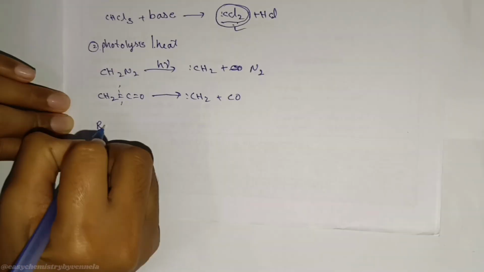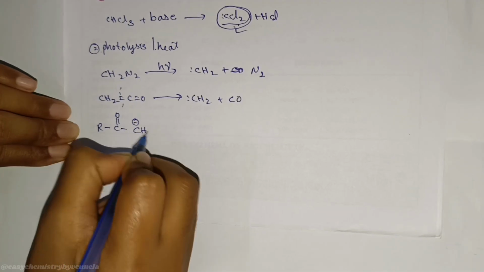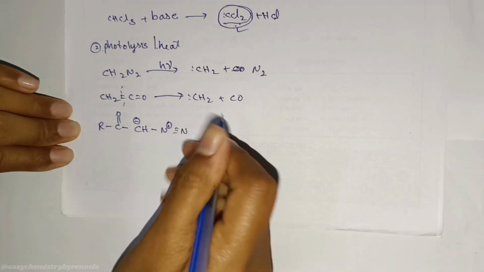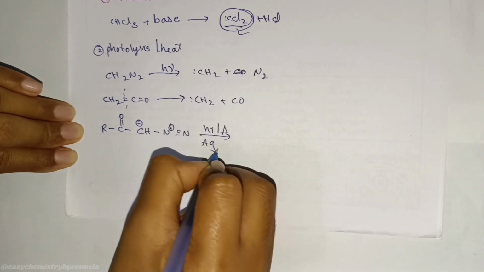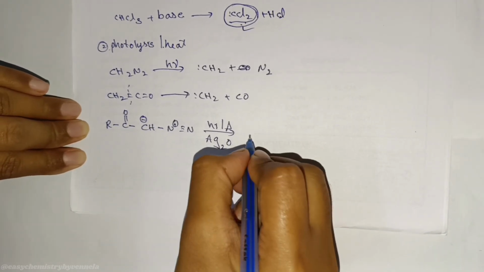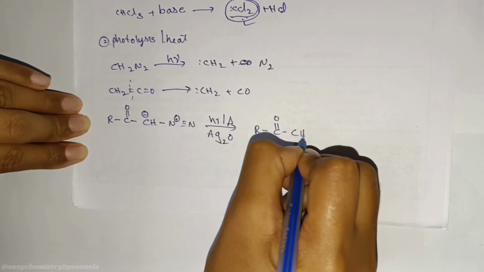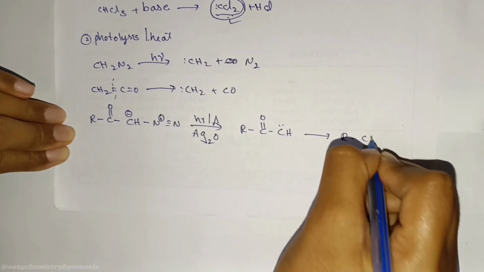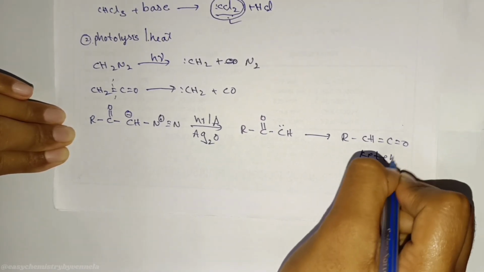Diazoketone. This is diazoketone. Triple bond, H nu, heat, Ag2O, that forms acyl carbene. This is acyl carbene. Finally, it forms ketene. This is ketene.